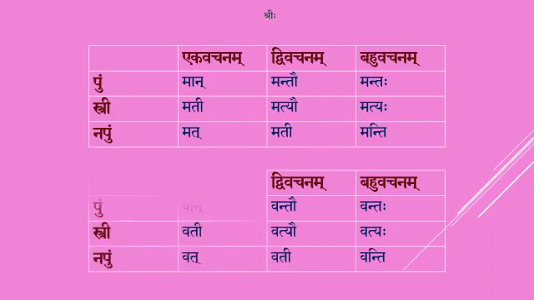Now the answer for Vat and Vatup will be in Pullingam Ekavachanam Van, Dvivachanam Vantau and Bahuvachanam Vantaha. In Strilingam Ekavachanam is Vati, Dvivachanam is Vatyau and Bahuvachanam is Vatyaha. In Napumsakalingam Ekavachanam is Vat, Dvivachanam is Vati and Bahuvachanam is Vanti.